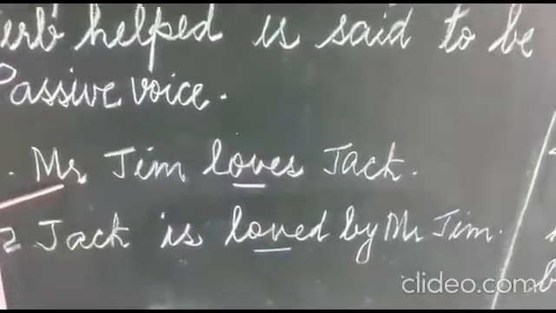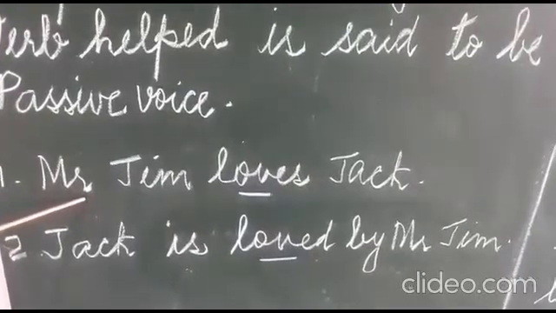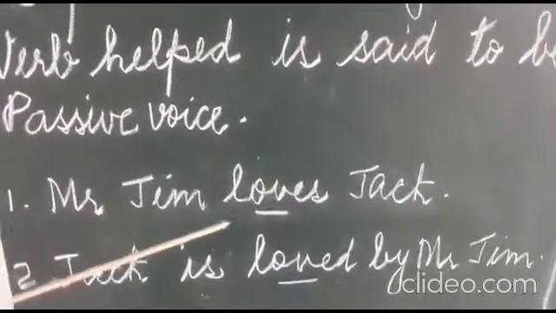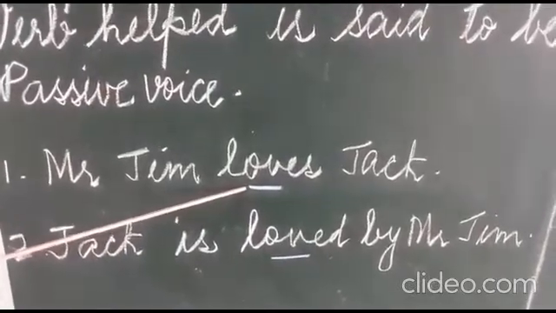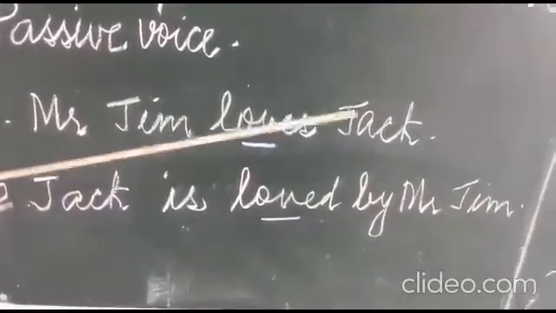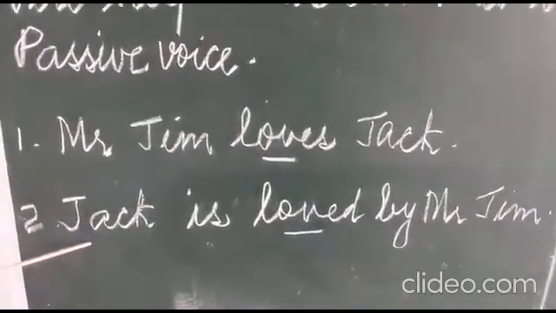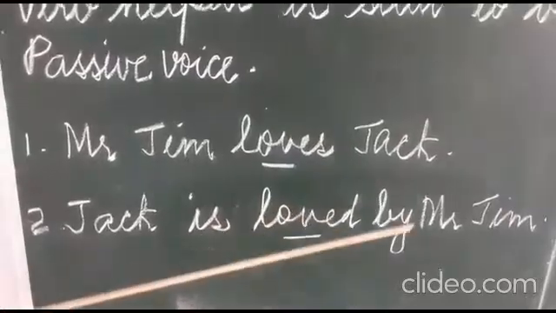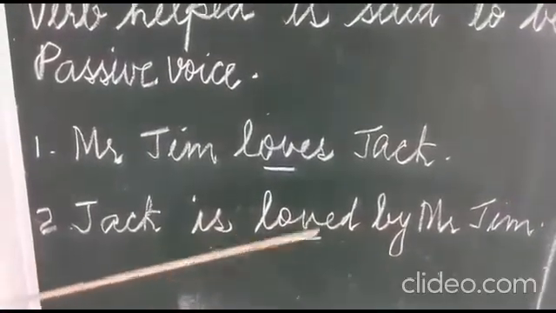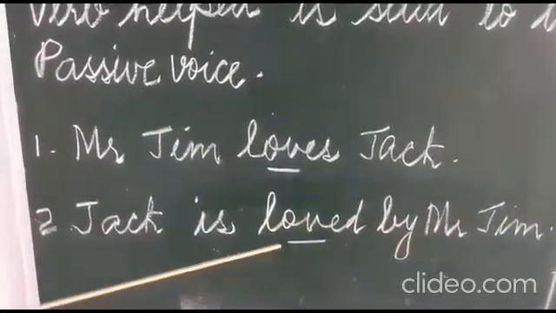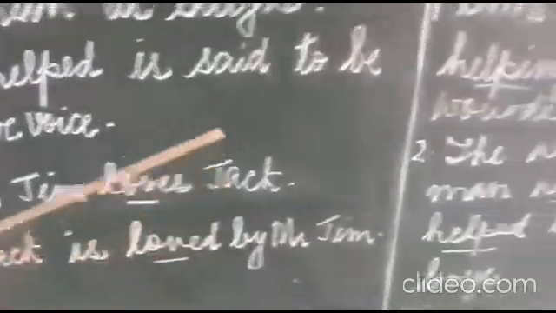Mr. Jim loves Jack. This is the subject, and something is done by the subject. This loves. This is active voice. Look at the next one. Jack is loved by Mr. Jim. We have changed the sentence. Now, Jack is loved by Mr. Jim. This is passive voice. Now, some more examples.